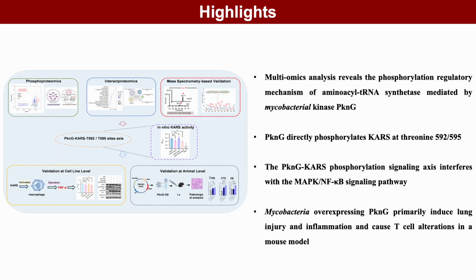Our study has 4 highlights. First, we used a multi-omics strategy, proteomics, phosphoproteomics, and interactomics, to study PknG substrate regulation in host cells. Second, in vitro phosphoproteomics identified that PknG directly phosphorylates KARS at T592 and T595. Third, PknG disrupts the downstream MAPK/NF-kappa B pathway via the KARS phosphorylation axis. Fourth, in mice, PknG overexpression caused lung injury, inflammation, and T-cell reduction leading to immunosuppression.